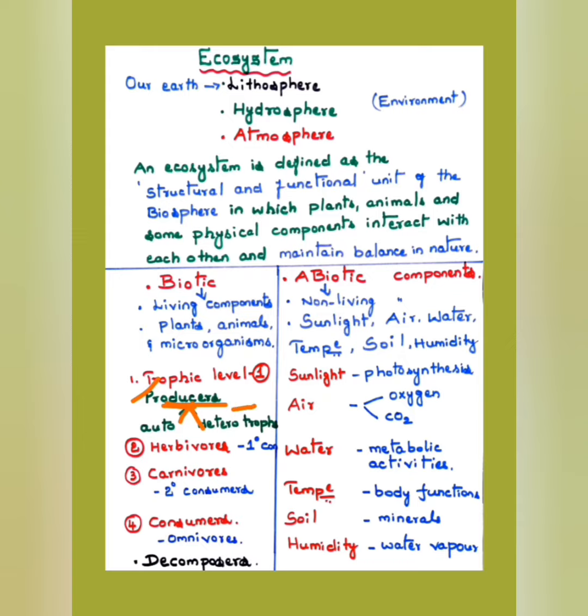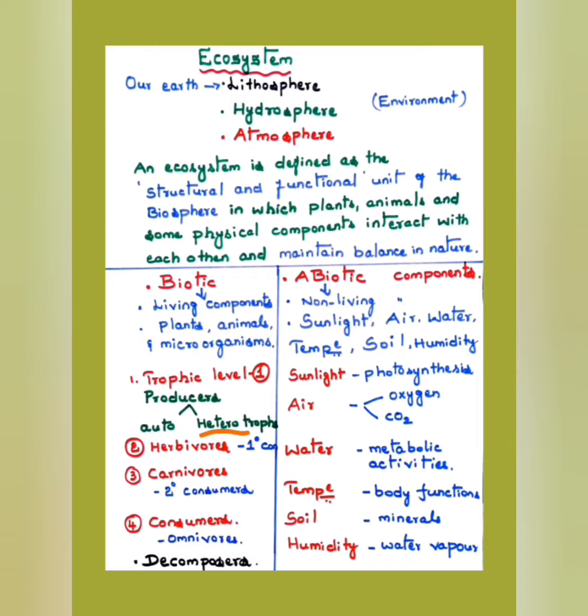You know what photosynthesis means? Plants produce their food by using sunlight, air, that is carbon dioxide, water, and with the help of chlorophyll, which is present in the leaves, they synthesize food. And here light energy is converted into chemical energy by a process called photosynthesis, and they produce food. Heterotrophs depend on others, autotrophs, for their food.